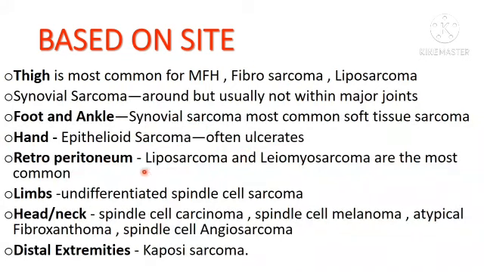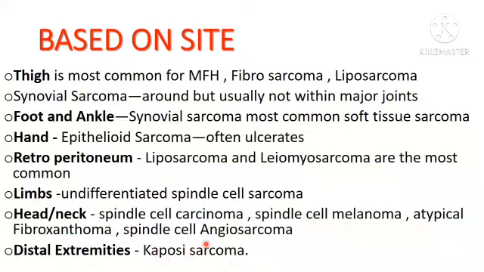Retroperitoneum, we usually think of liposarcoma and leiomyosarcoma. Liposarcoma, it's usually of dedifferentiated type. Limbs, undifferentiated spindle cell sarcoma. In head and neck region, spindle cell carcinoma, spindle cell melanoma, atypical fibroxanthoma, spindle cell angiosarcoma. Distal extremities, we see Kaposi sarcoma.